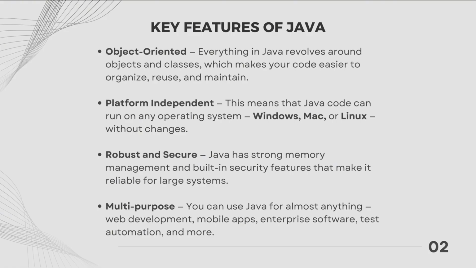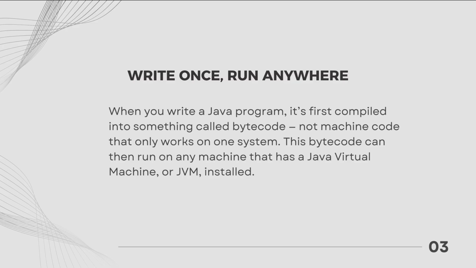Java has strong memory management and built-in security features that make it reliable for large systems. Multipurpose. You can use Java for almost everything: web development, mobile apps, enterprise software, test automation, and more. Also keep in mind that Java is a case-sensitive language. This means that when you declare variables, for example, n lowercase and n uppercase, two separate variables will be created.